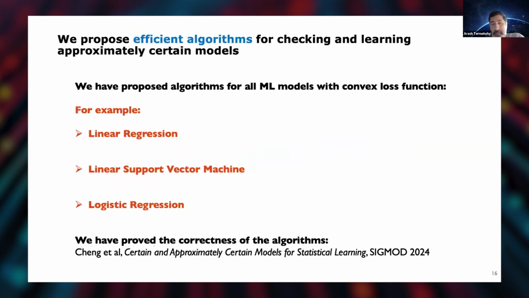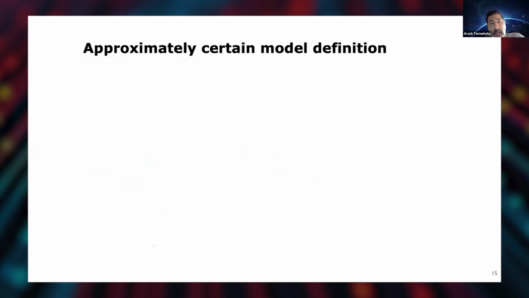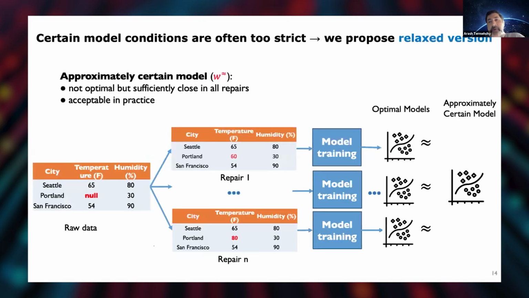We also have the same algorithmic challenges here, right? If I want to find an approximately certain model by materializing every single possible repair, learning a model over each one, and then checking if they are close to each other or if there's a model that's close to everybody, that will take a lot of resources. That often is not possible with the finite resources we usually have.